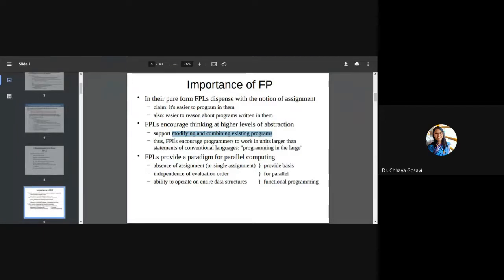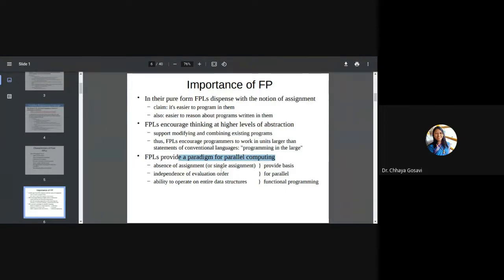FPL, meaning functional programming language, encourages programmers to work in units larger than the statements of a conventional language. So, programming in the large: just assume that instead of passing a variable, you are passing a function to a function. So you are treating functions as data. You are not working only on small units like statements, you are working on functions as your small unit. So you can work on a larger scale, programming in the large. Another important reason to study functional programming languages is that they provide a paradigm for parallel computing.